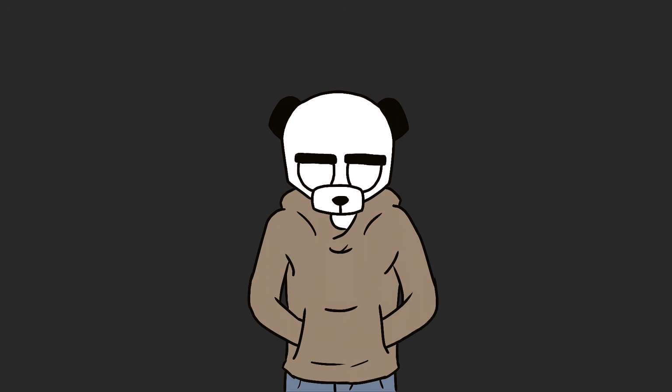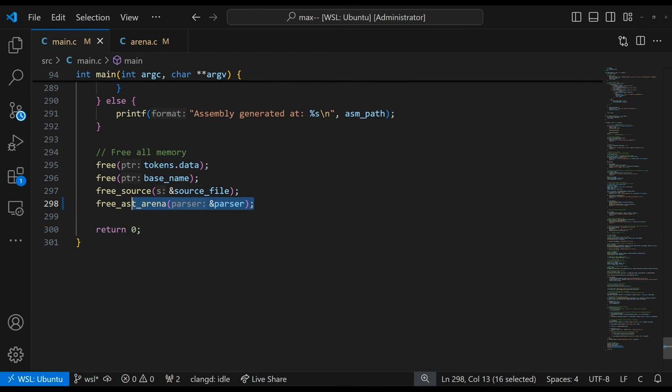Even though it was hard, knowing what I know now, this was the best decision I made in the whole project. Made my life so much easier not worrying about freeing memory. Just one free at the end of the program and bam, memory handled.